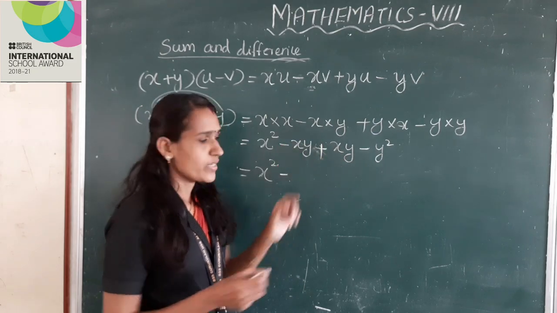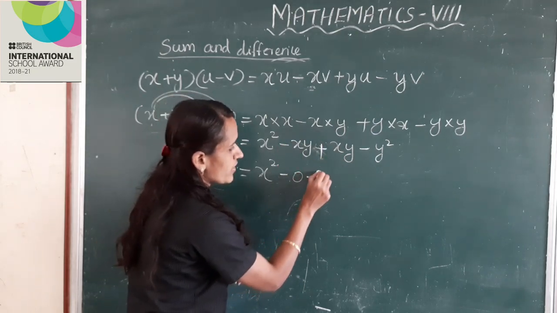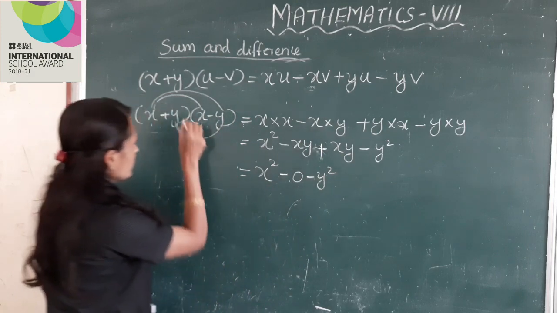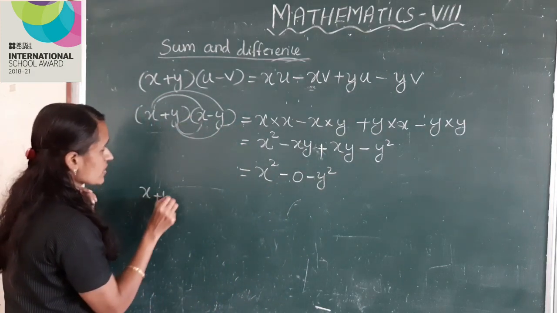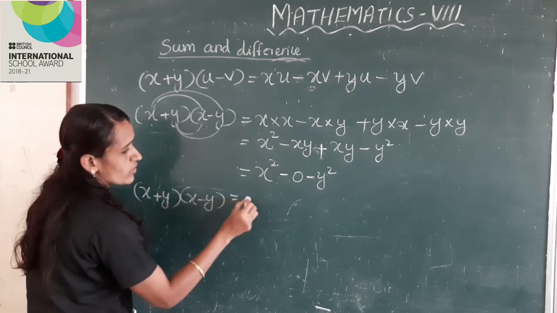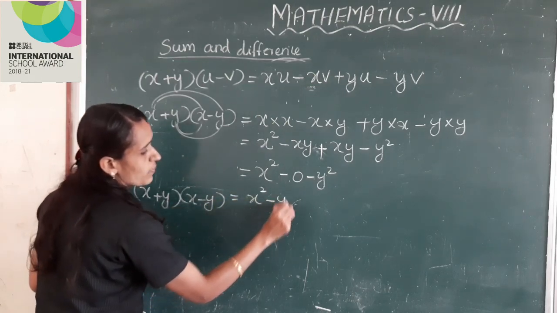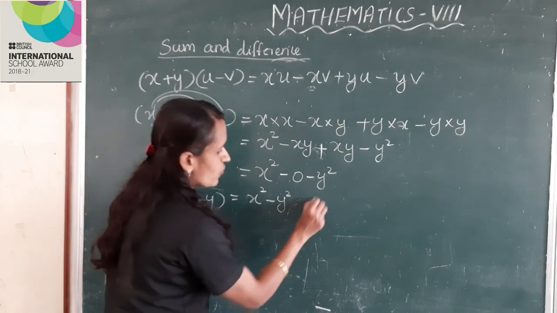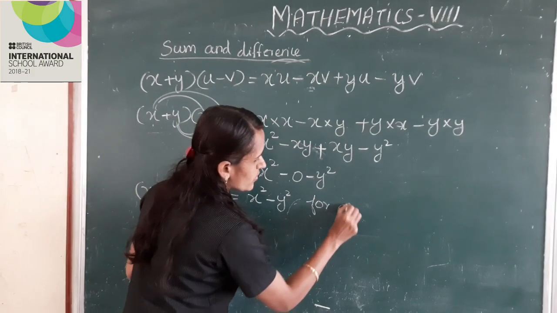These two terms' sum is 0. So the left side, x plus y into x minus y, is equal to x square minus y square for all positive numbers.